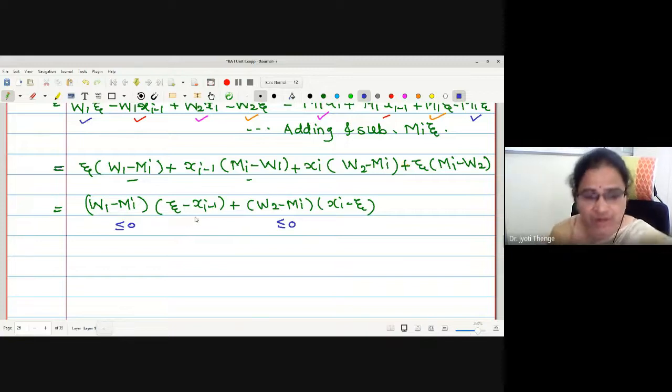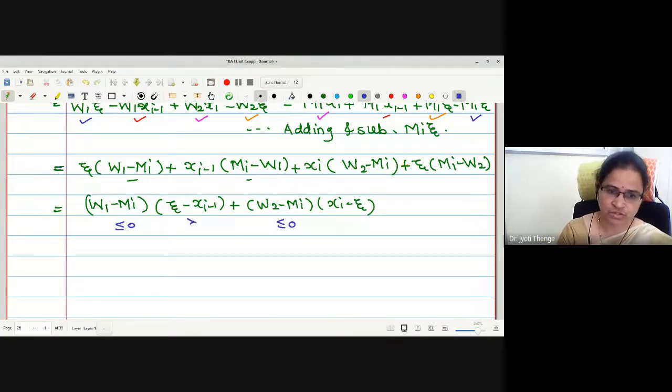Then what is the value of zeta minus xi minus 1? Positive, right? These two values are positive, correct? Then what is the relation? Non-positive times positive: less than or equal to 0 multiplied by greater than 0.